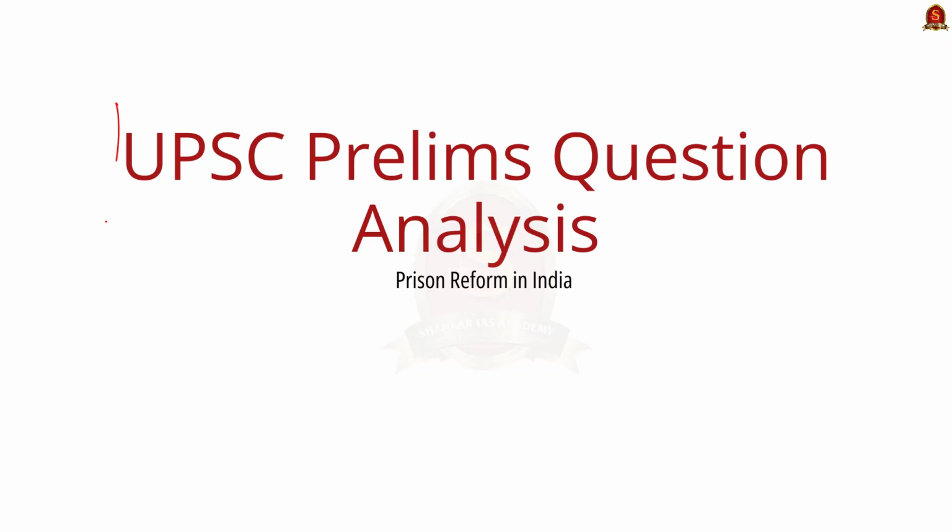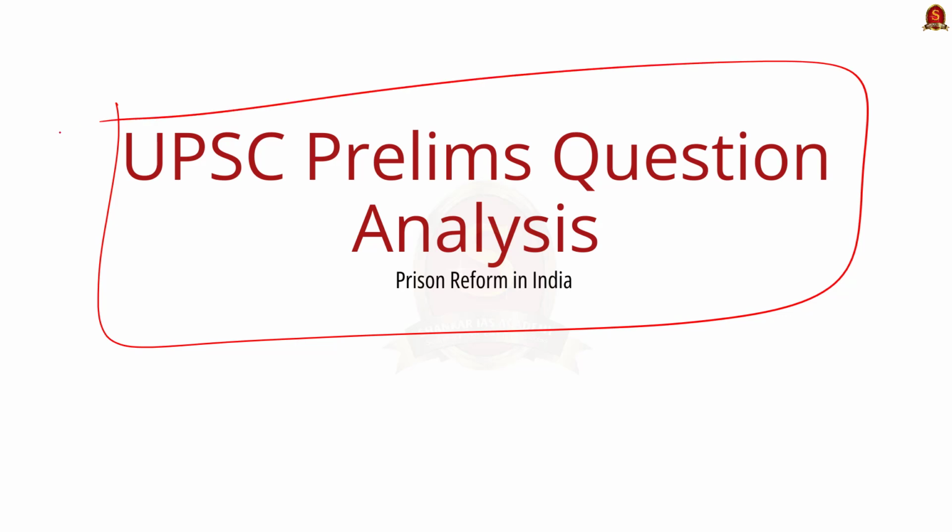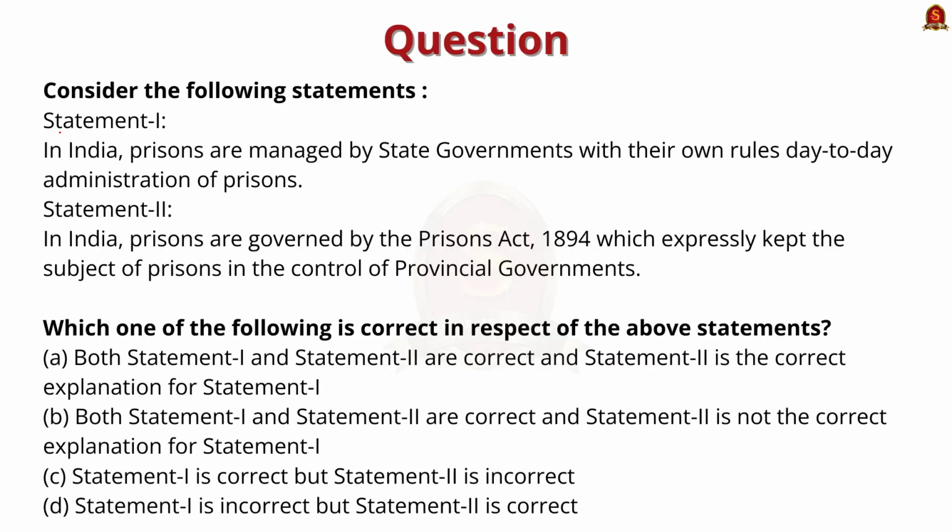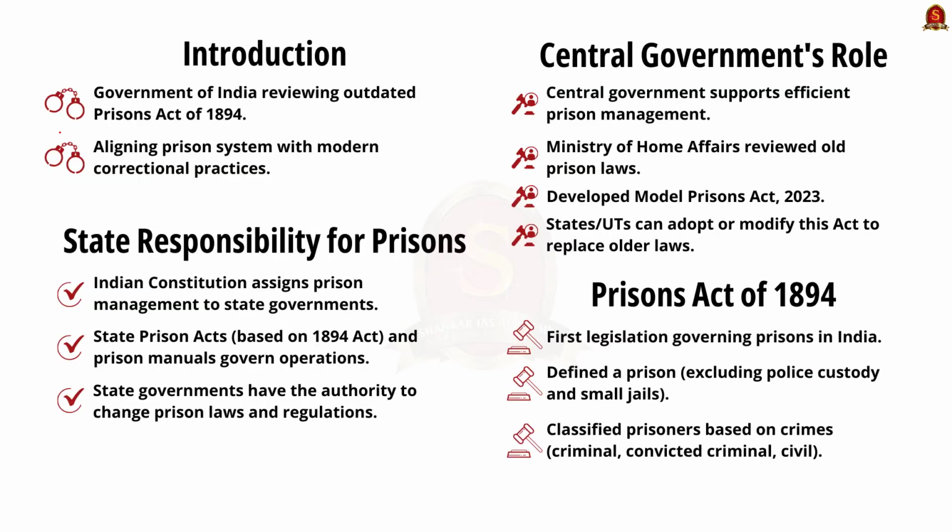In this section, we are going to solve two previous year MCQs which had appeared in the preliminary examination. Let us solve them. Look at this first question. It talks about the prison reforms which are done in India. Before solving, let us see the grasp about it. In line with the reforms in the country, the government took a decision to review and revise the colonial era outdated Prison Act in tune with the contemporary modern needs and correctional ideology.